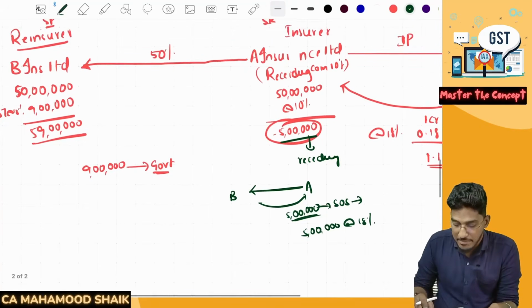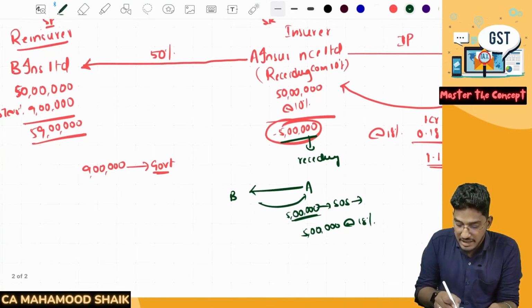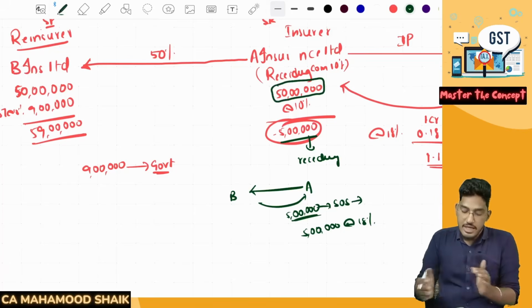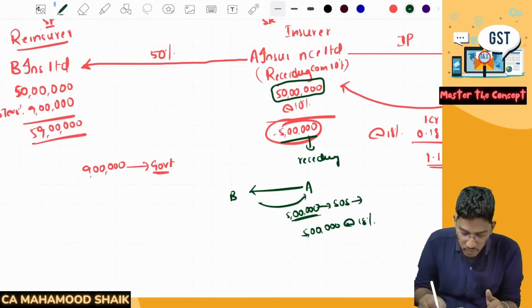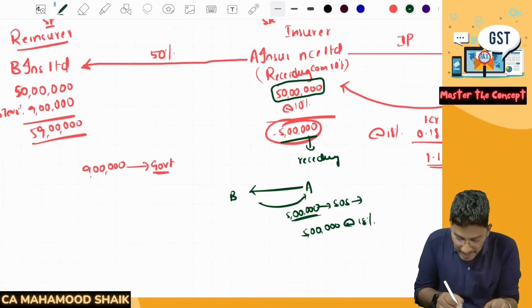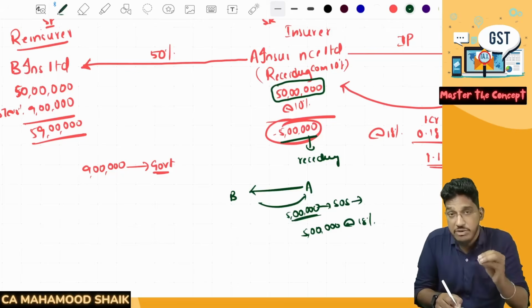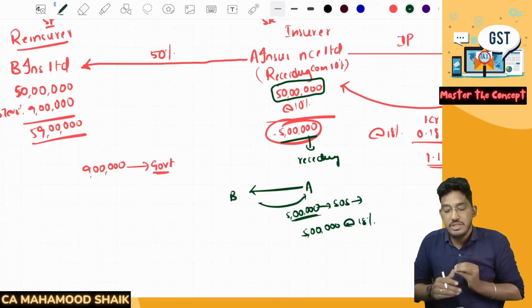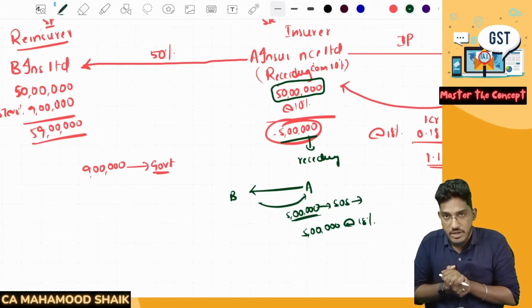But here what is happening is, anyhow this entire 50 lakh rupees has been subjected to 18% GST. From that 50 lakh rupees, only 10% they are collecting as a receding commission. This entire 50 lakh rupees premium, whatever they have paid to B Insurance, on that B Insurance Limited has anyhow collected 18% GST and paid it to the government. In this entire 50 lakh rupees, which has attracted 18% GST, only 10% is the commission this company is receiving. Yes or no?